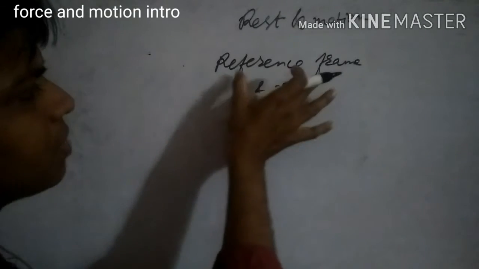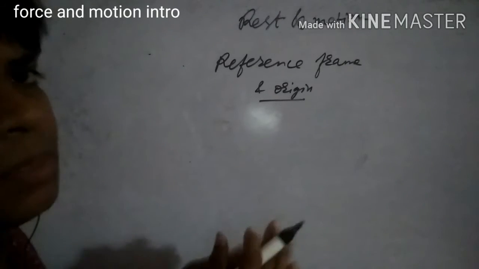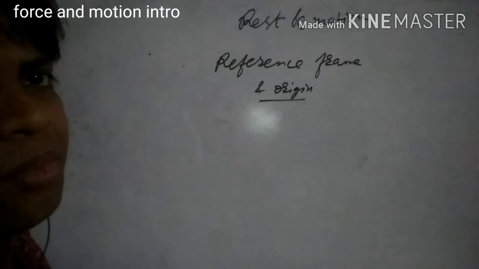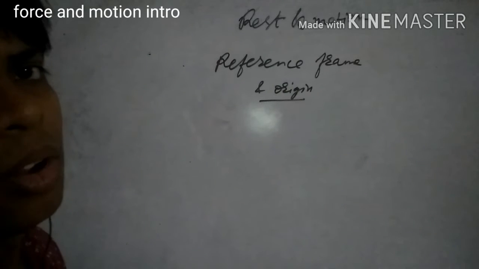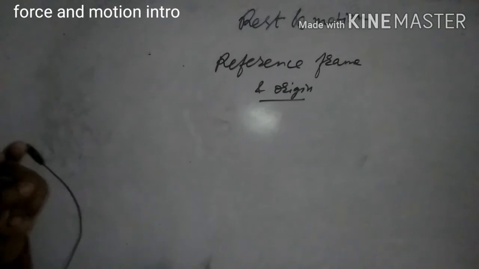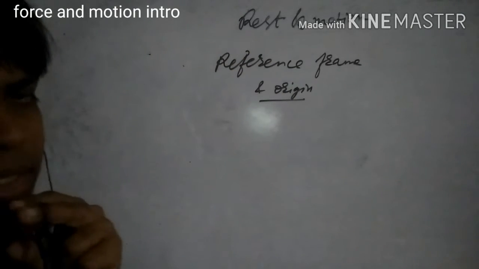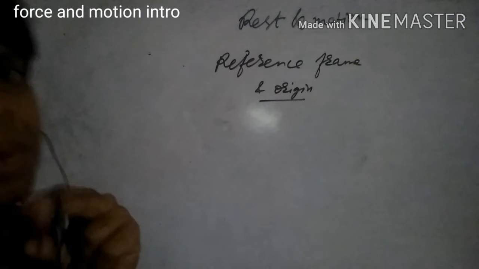So what is the reference frame? Reference frame is that arrangement with respect to which we can define the rest or motion state of any other object. So the reference frame is very important. We can take different types of reference frame.